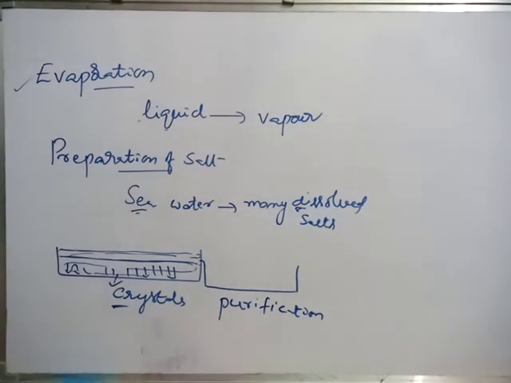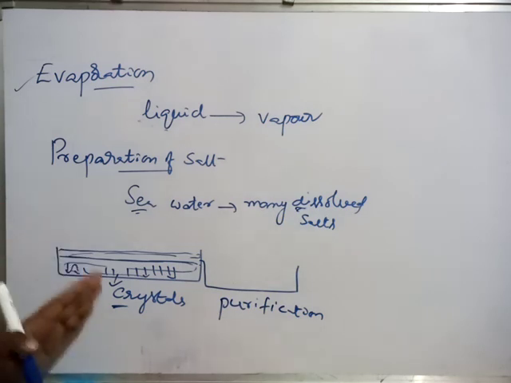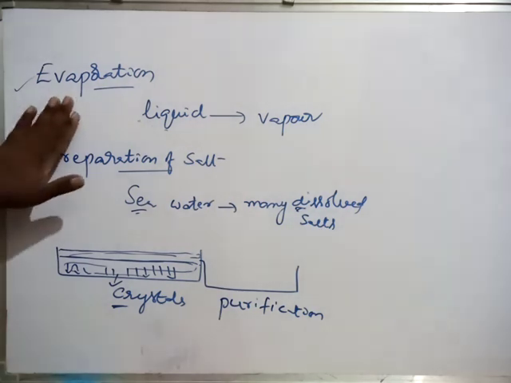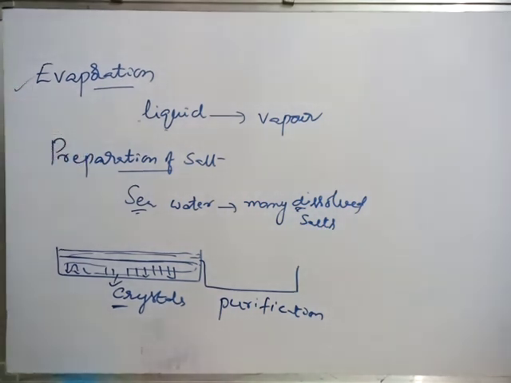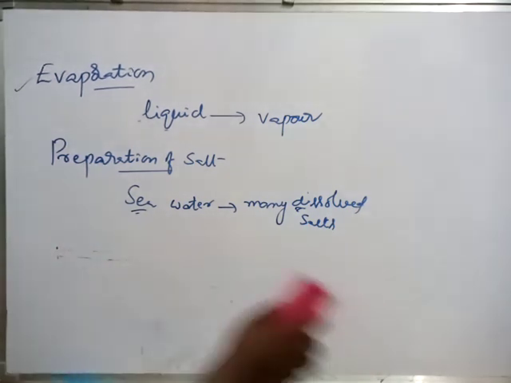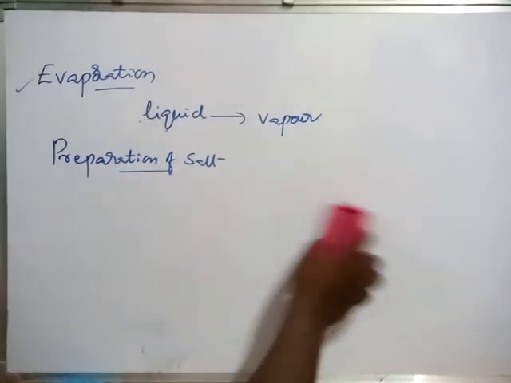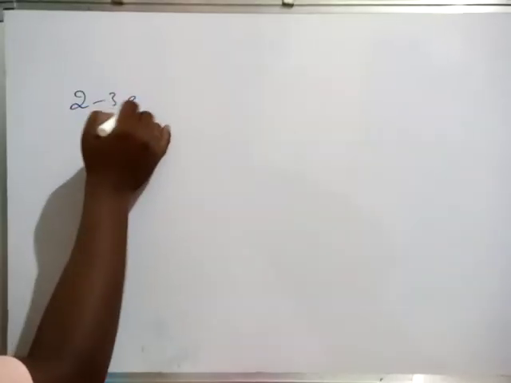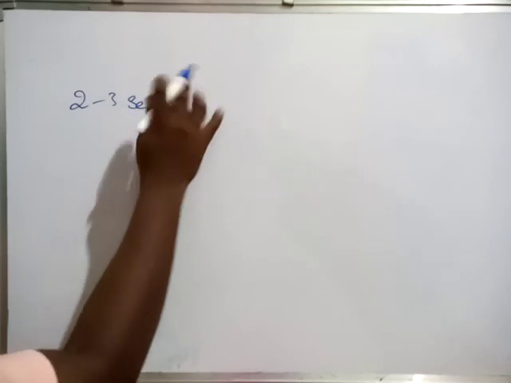By this we can understand that salt is prepared from seawater, and evaporation is also one of the separation methods. Next question is, is one type of separation method always enough? In some instances a single method of separation is not enough. Definitely we have to use 2 to 3 separation methods also.